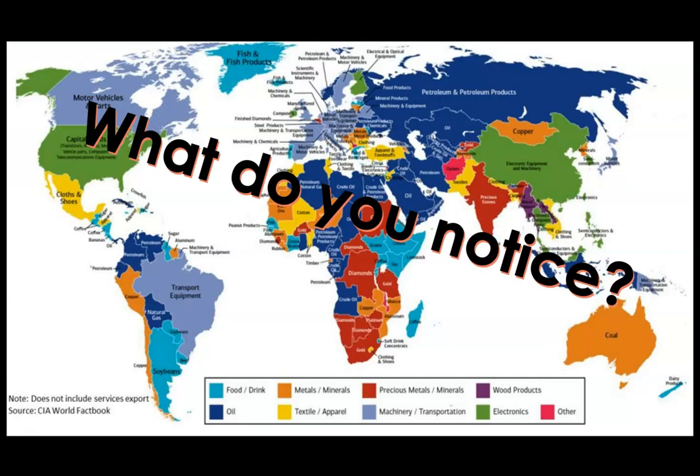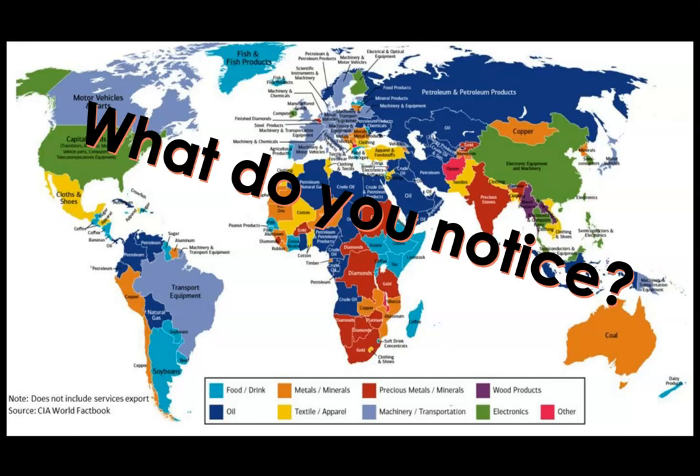Now, if we look at this map right here, this is a map from the CIA World Factbook, simply looking at the major export of countries around the world. A couple things I want to point out. You can look, for example, at the United States and China, two of the largest countries, which are in green. They have the two largest economies on Earth, so you can see that right through there.